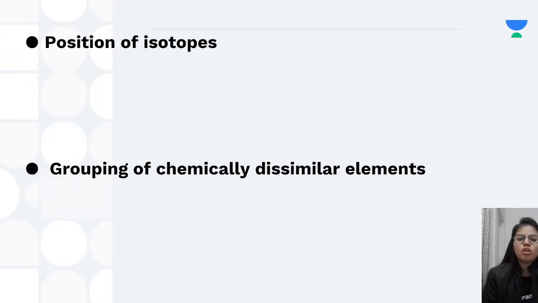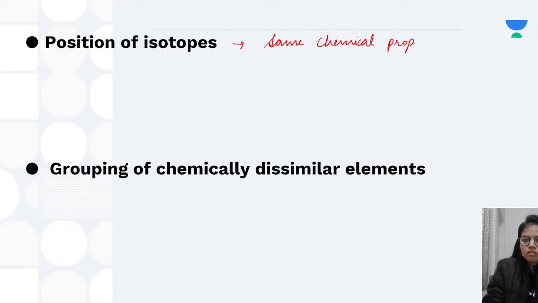Next is the position of isotopes. Now what are isotopes? Isotopes of an element are atoms of an element having the same chemical properties but different masses.